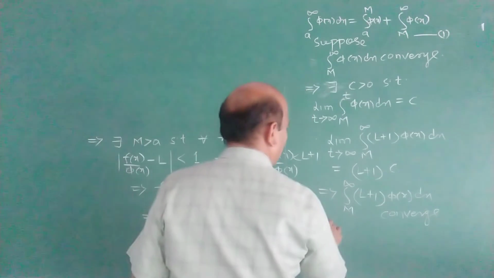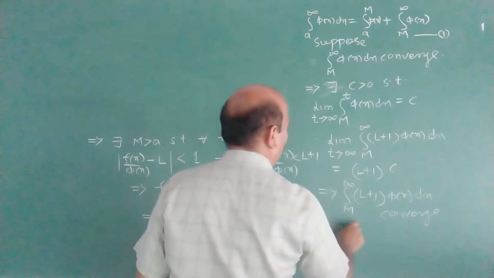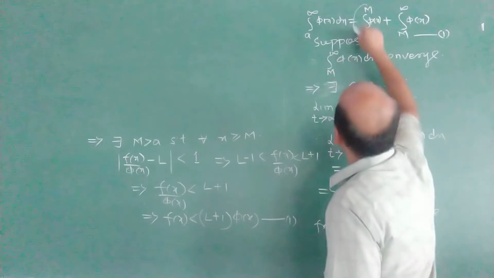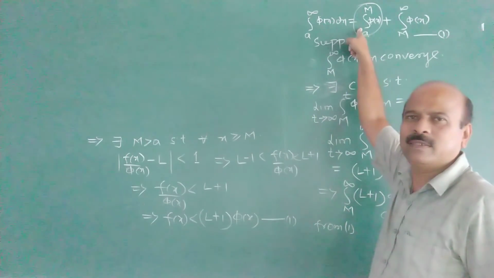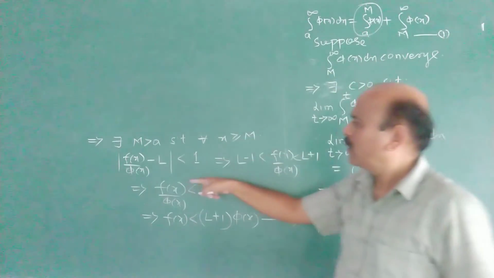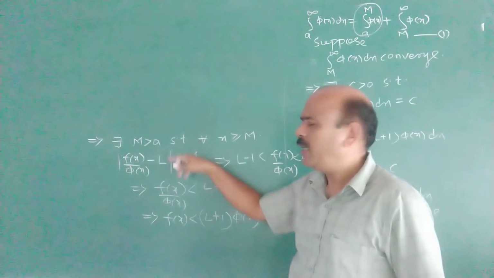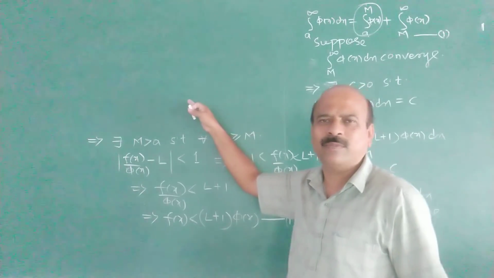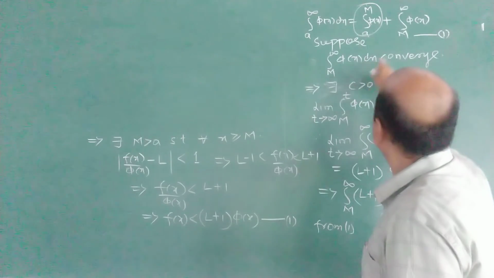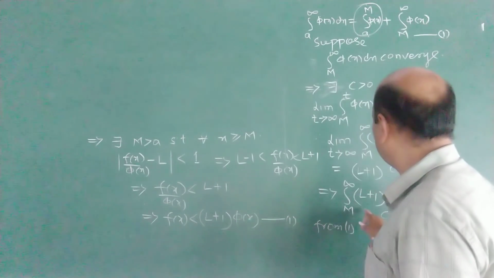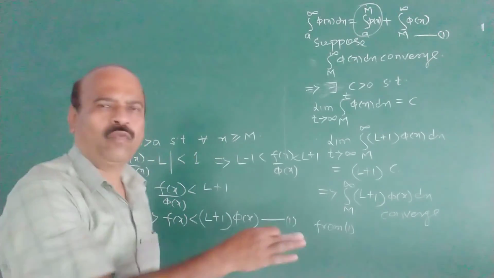Now from 1, the integral from a to M of φ(x) dx is finite because M is finite and there are no points of discontinuity. We have taken a to infinity of f(x) dx and a to infinity of φ(x) dx, meaning there is no point of discontinuity. Therefore M to infinity of f(x) dx and φ(x) dx converge and a to M of φ(x) dx is finite.